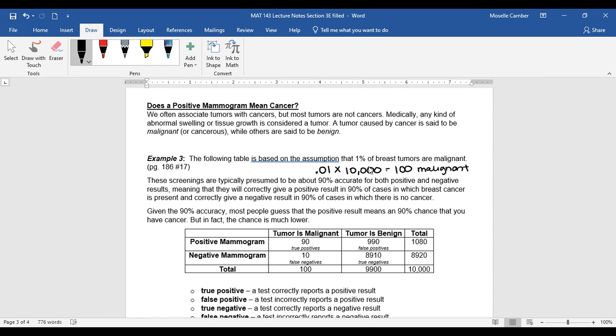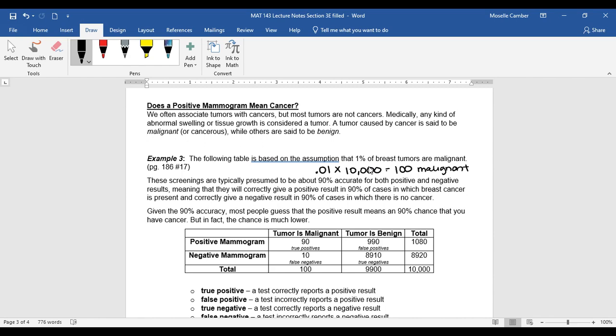So of these 100 people who actually have cancer, 90 of them are going to show up as a positive test. 10 of them are going to come back negative. Of the 9,900, 90% of these are going to show negative, that it is benign, so accurate there, and that is 8910. And then the remaining 10% is going to give you a positive result.